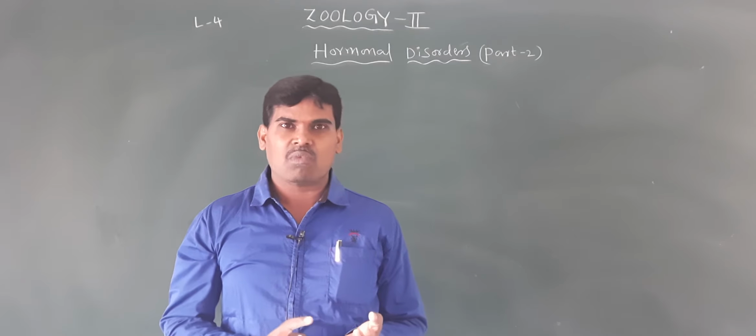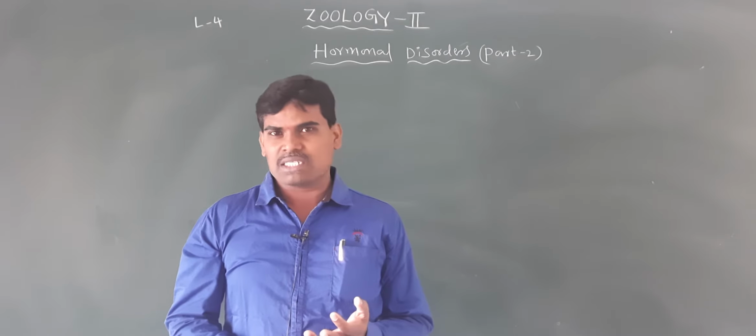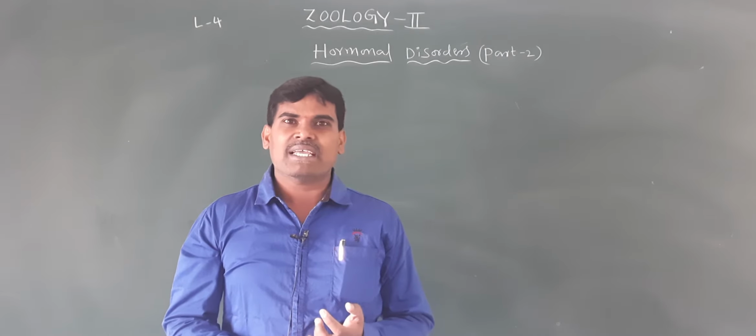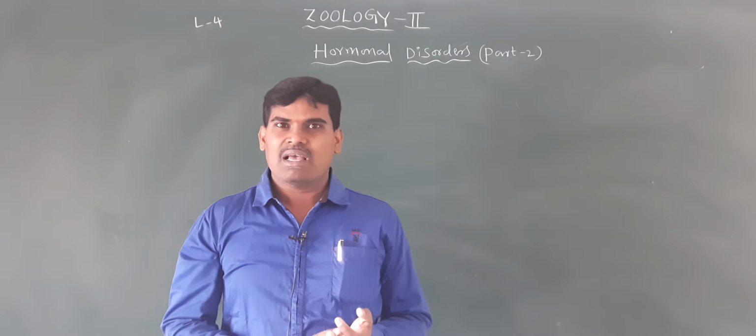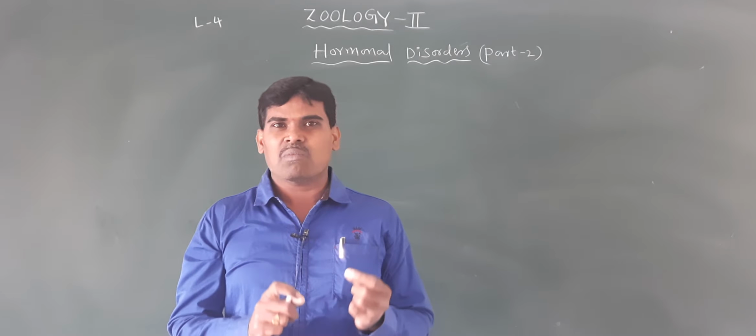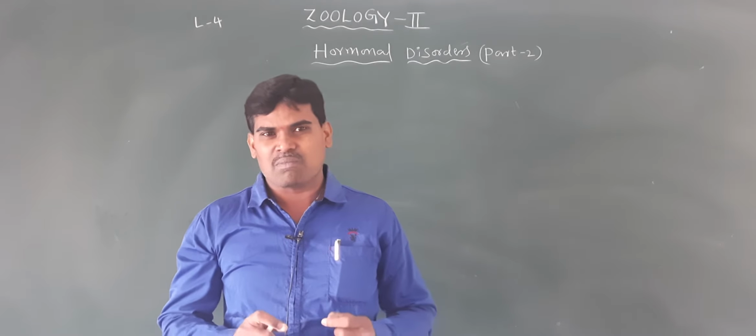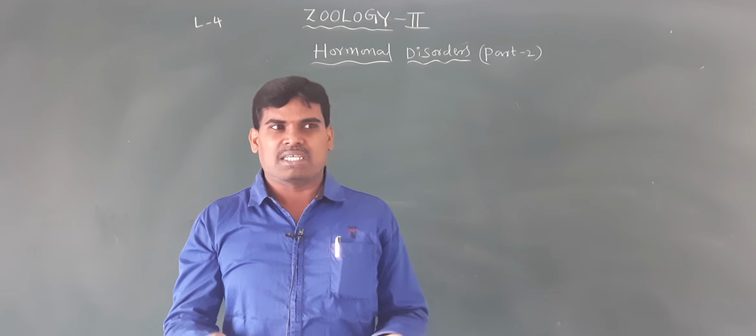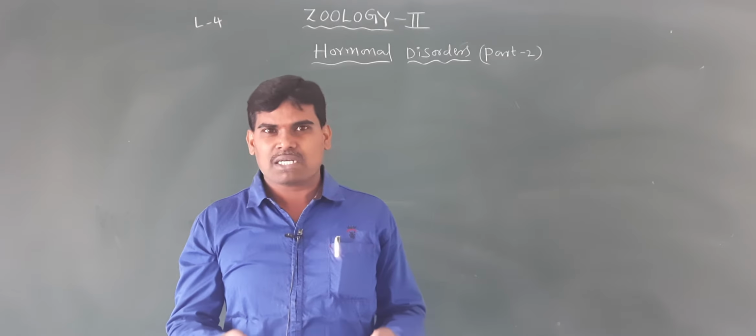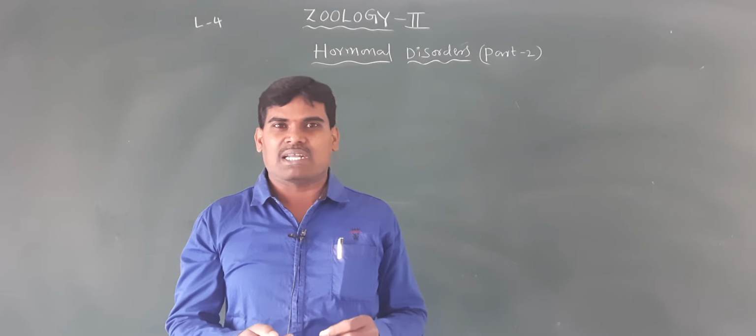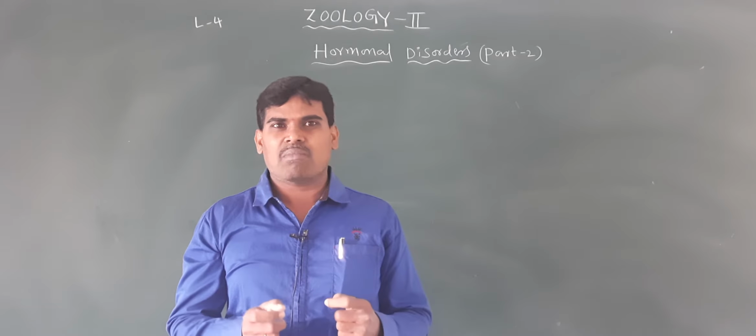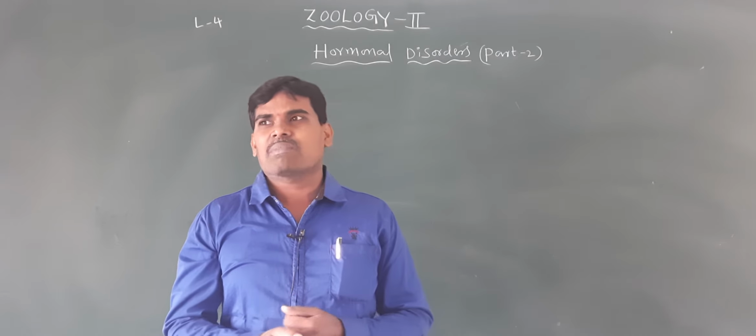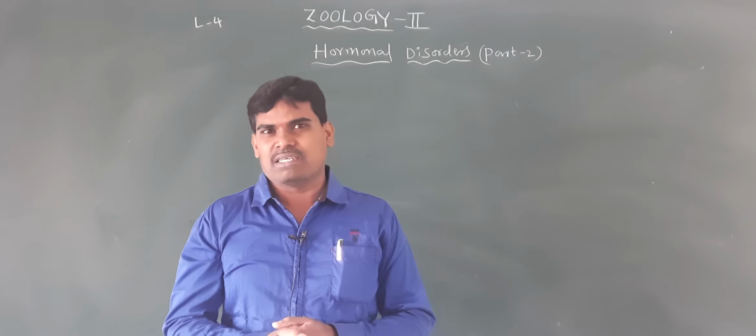In the previous class, we covered hormonal disorders of the growth hormone and the thyroid hormone, thyroxine, with hyposecretion and hypersecretion. Hormones are normally released in the body in normal quantities, so there are no abnormalities. But hyposecretion and hypersecretion cause disorders or abnormalities.